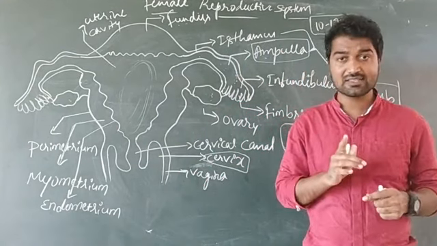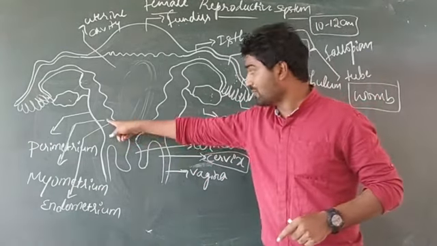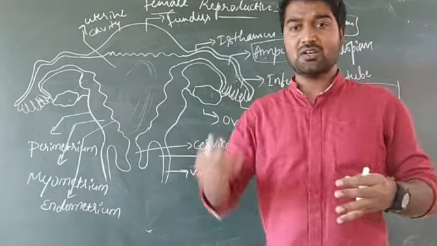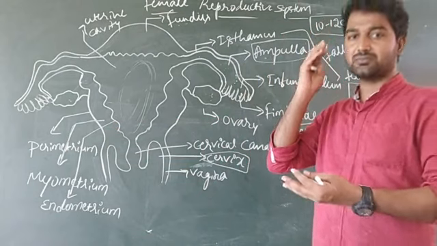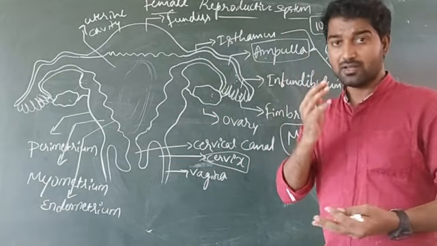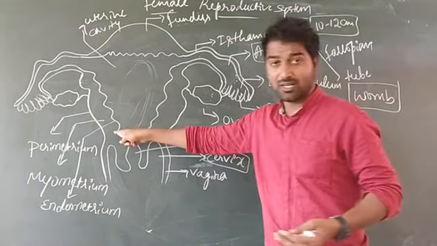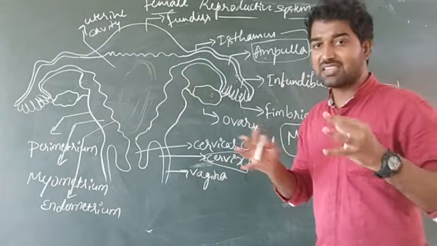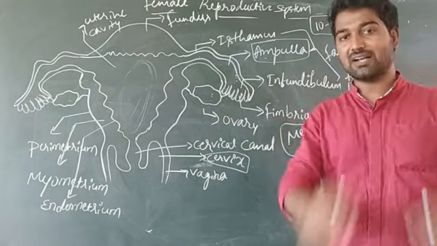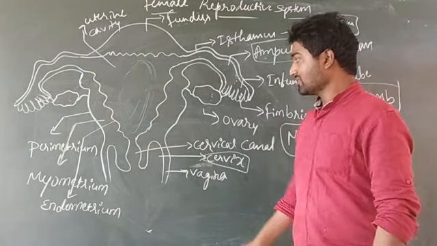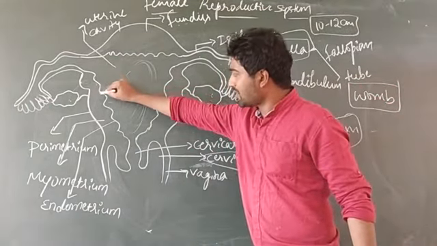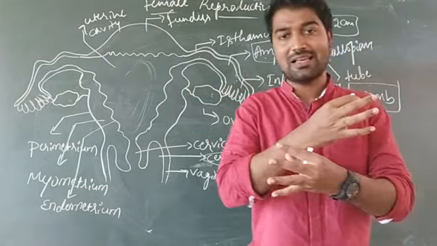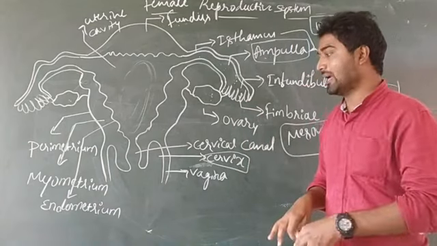And dear students, remember this thing: this myometrium, the middle layer of the uterus, undergoes strong contraction. The reason is that the myometrium is made up of specialized muscles, known as smooth muscles. And this is the innermost layer of the uterus, known as endometrium.